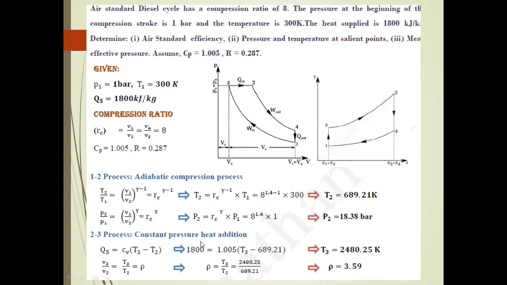The next process is constant pressure heat addition. In the heat addition process, Qs is equal to Cp, sorry, we made a mistake earlier, Cp into T3 minus T2. The heat supplied is 1800 kilojoules per kilogram and Cp is 1.005. Based on this, we find the T3 value. After that, we find the cutoff ratio: V3 by V2 is equal to T3 by T2, which is rho. Knowing the T3 and T2 temperatures, we find the cutoff ratio.